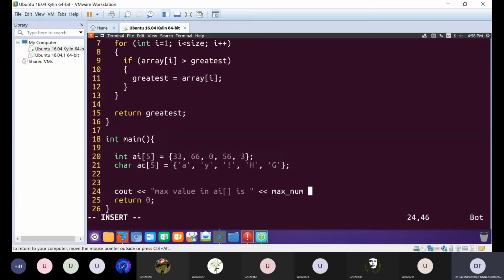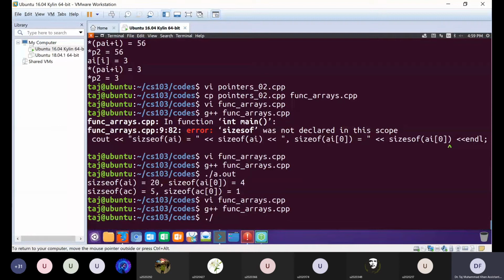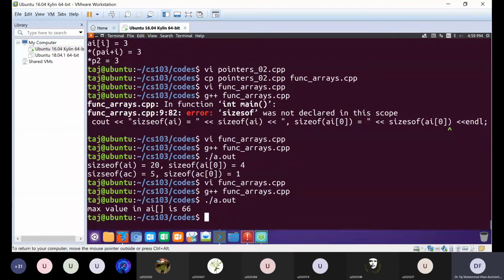Maxnum, and we pass it AI and 5. Size is 5. It will call maxnum with AI array and the size 5, and maxnum will ultimately return the greatest value, which cout will print out to the terminal screen console. So let's go ahead. Okay, no compilation error. And if we run, max value in array is 66.